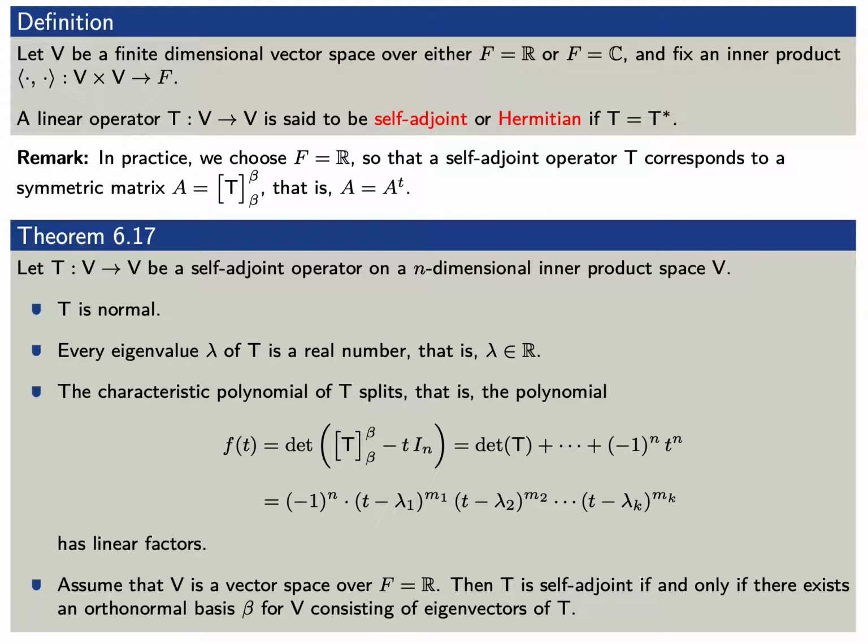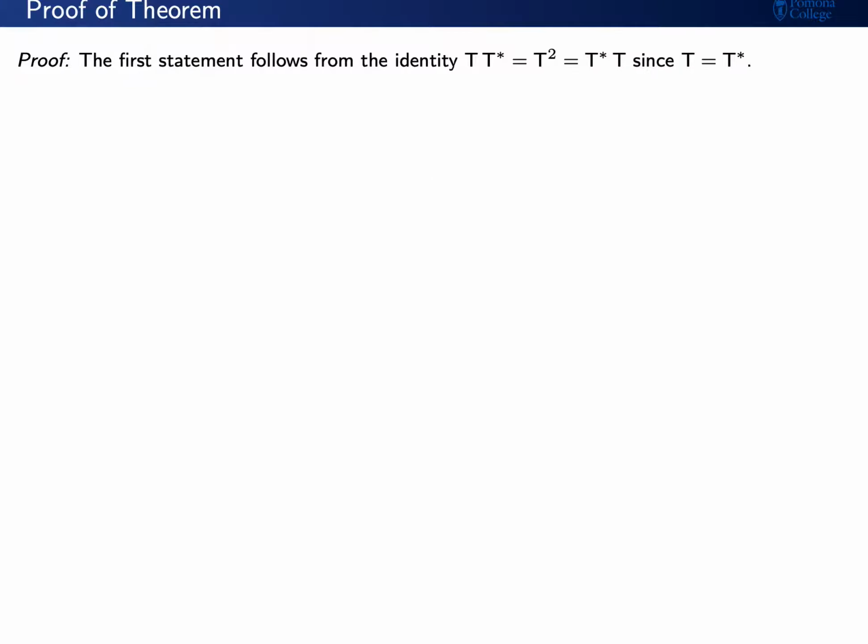Then T is self-adjoint if and only if there exists an orthonormal basis beta of V consisting of eigenvectors of T. You'll notice how this is related to the idea of being a normal transformation. We just said that when F equals the complex numbers, then T is normal if and only if there exists an orthonormal basis beta of V consisting of eigenvectors. Let's go ahead and prove these statements.